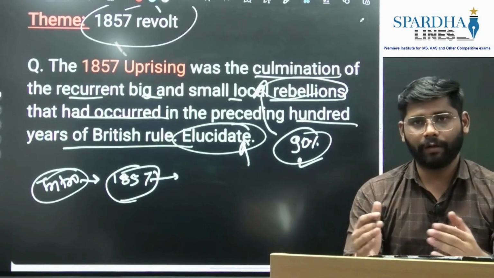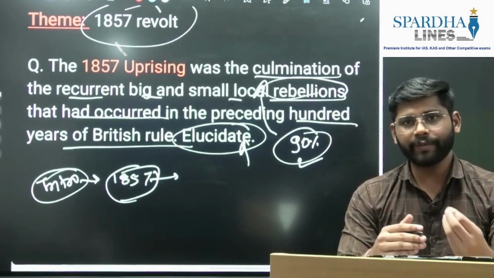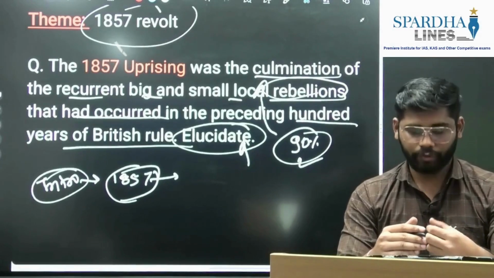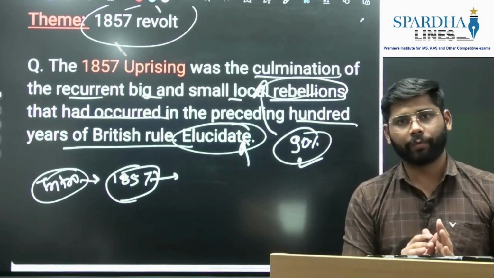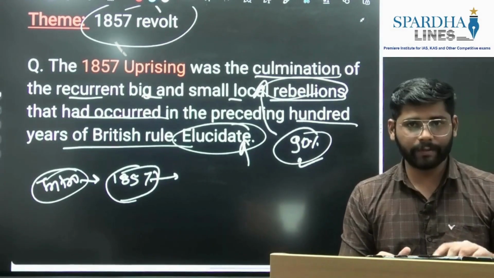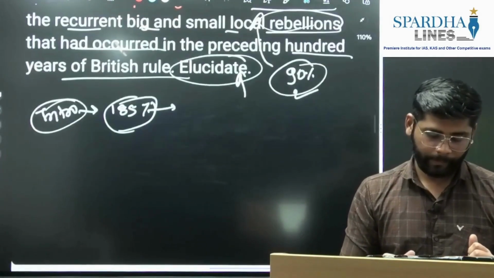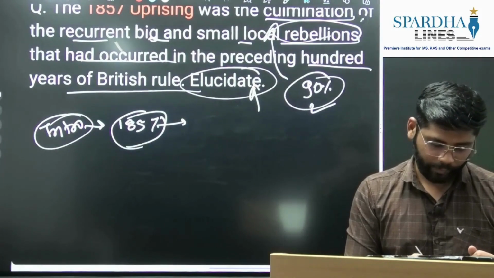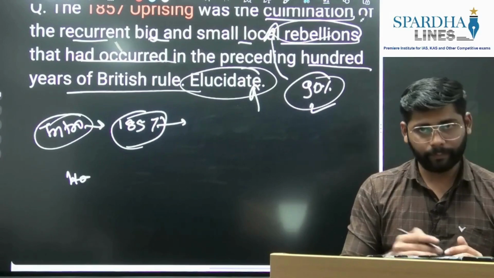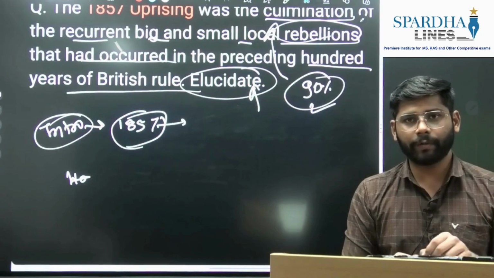When we discuss the introduction in the brainstorming part, we narrate the introduction by giving an overview. This is one example of how we will write a narrative introduction. Now we'll move towards the actual body part. Here we'll write how the 1857 revolt was the culmination of the recurring events.